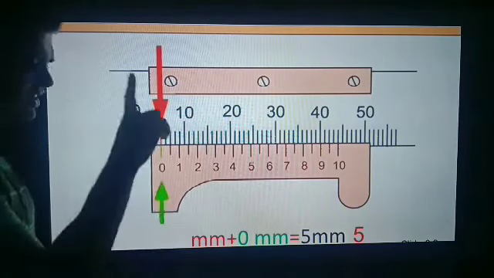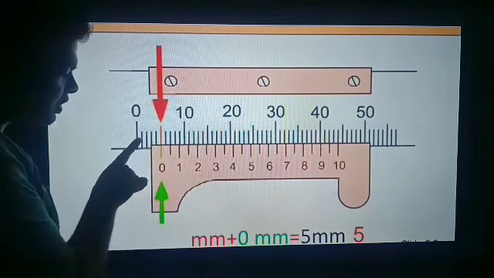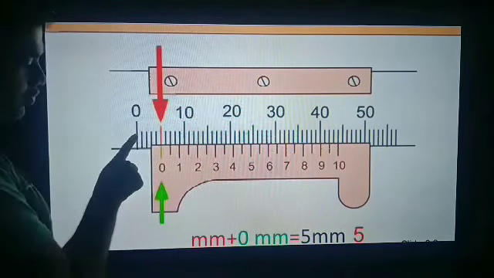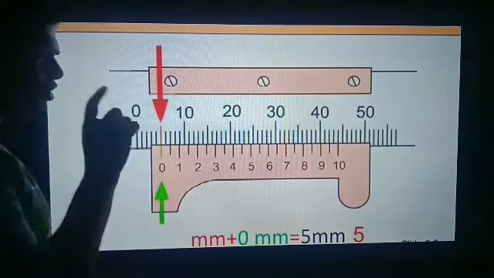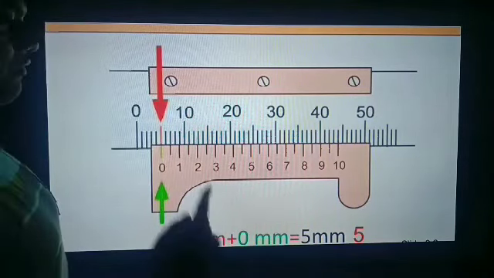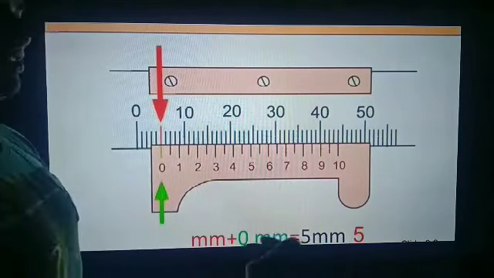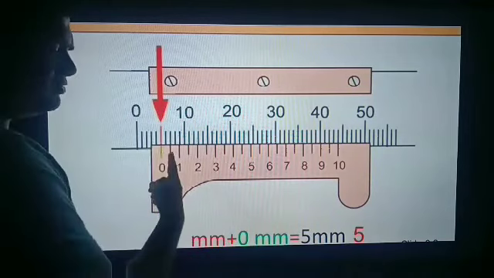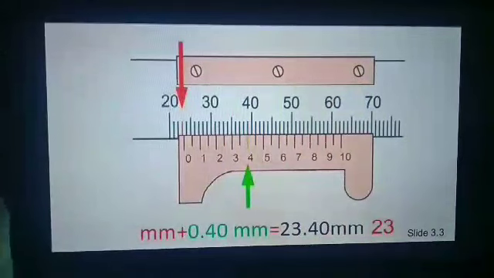We can see that the zeroth division of the vernier scale exactly matches the fifth division of the main scale: 1, 2, 3, 4, 5. One division on the main scale is 1 mm, so 5 divisions on the main scale is 5 mm. So what is the reading? That is 5 mm.